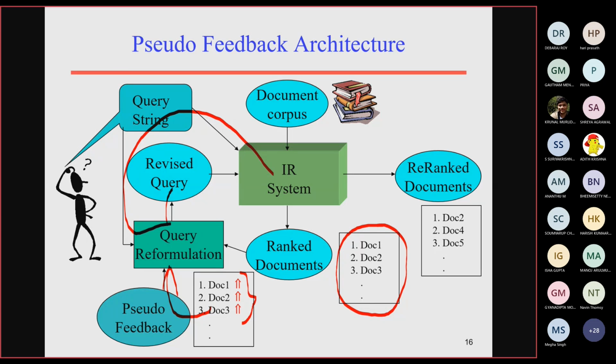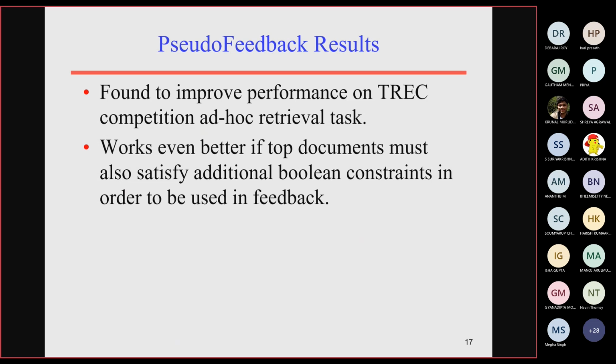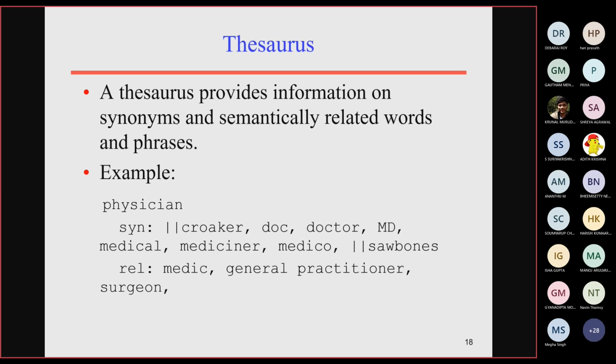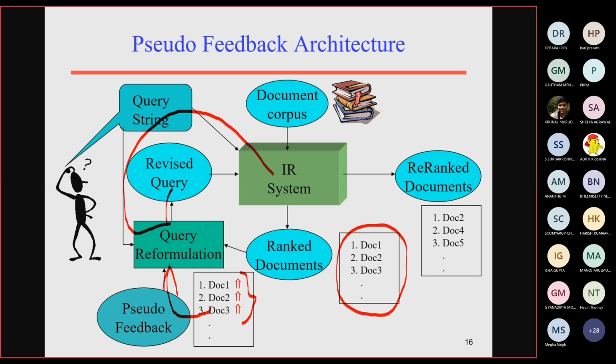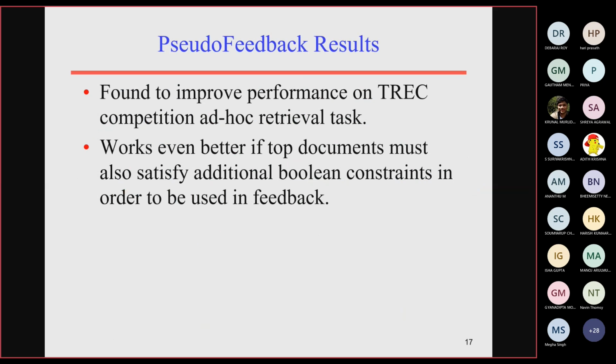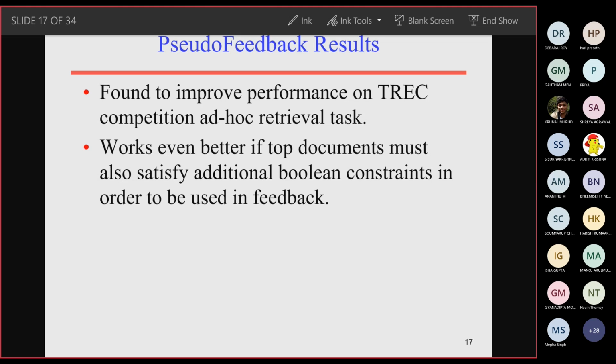So this as a concept we are going to see. We are not going to solve any big problems based on this. So what are the results of this pseudo feedback algorithm? They measured the performance with the benchmarking TREC data set.